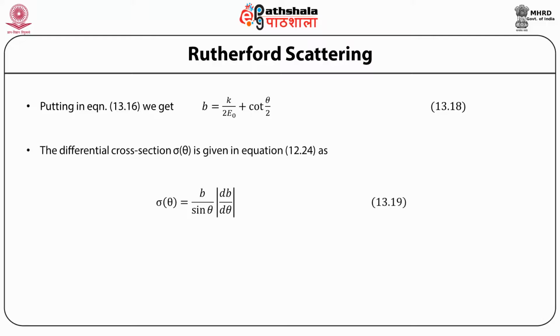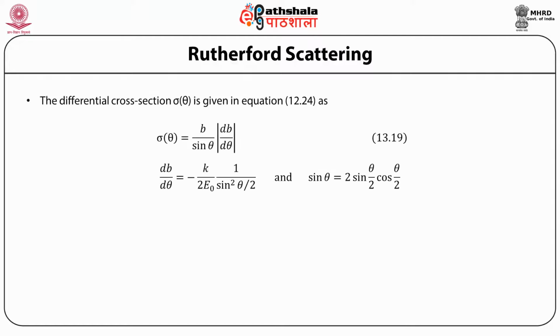Therefore, the differential cross section given in equation 12.24 becomes sigma theta is equal to b by sine theta, db by d theta. The differential cross section sigma theta being expressed in terms of this expression, and db by d theta is equal to minus k by 2 E naught, 1 upon sine square theta by 2, and sine theta we know is 2 sine theta by 2 cosine theta by 2.